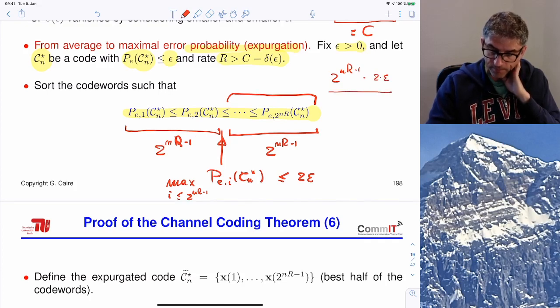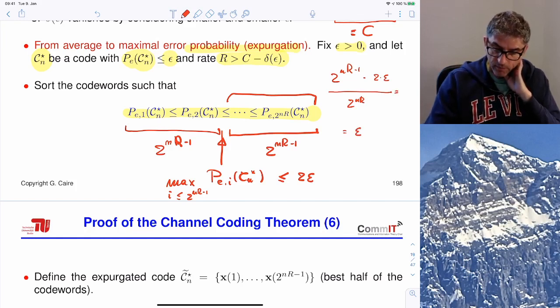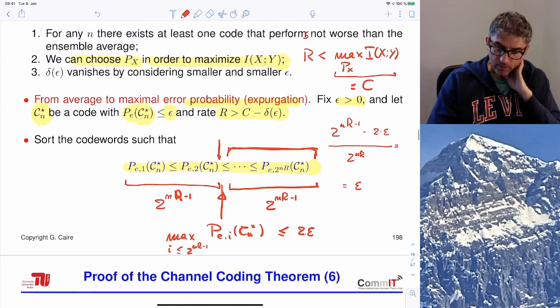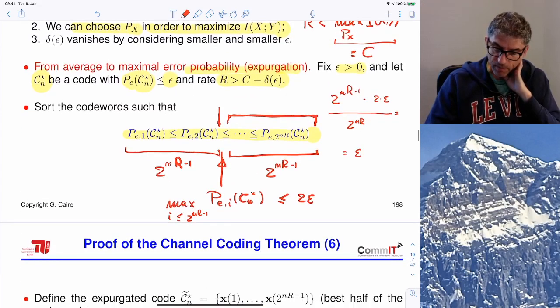Then you divide by 2 to the n r, and what you get is epsilon. So if all these terms were 2 epsilon, just the half of these would contribute to the average equal to 2 epsilon. So you see, this means that the maximum of the best half cannot be more than 2 epsilon.